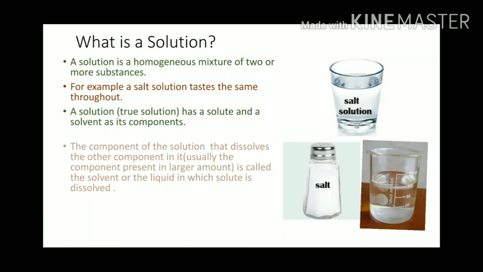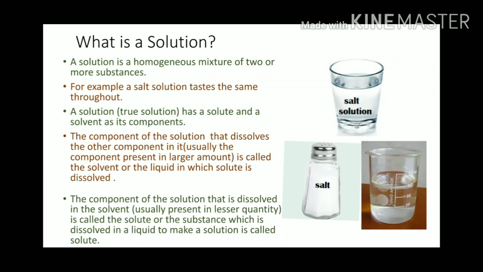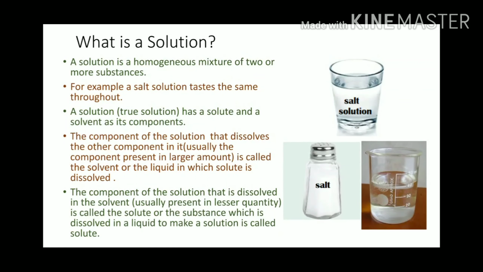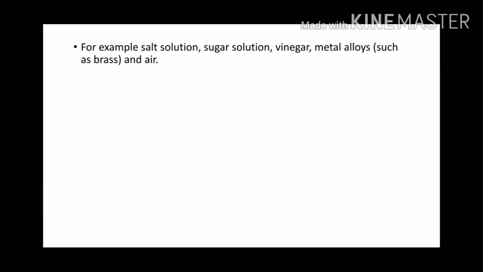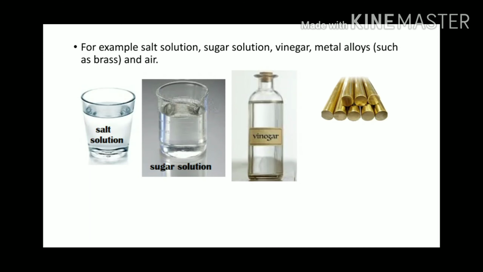The component of the solution that dissolves the other component in it, usually the component present in large amount, is called the solvent, or the liquid in which solute is dissolved. The component of the solution that is dissolved in the solvent, usually present in lesser quantity, is called the solute, or the substance which is dissolved in a liquid to make a solution is called solute. For example, salt solution, sugar solution, vinegar, metal alloys such as brass, and air.